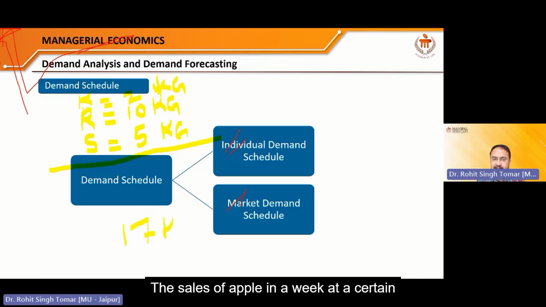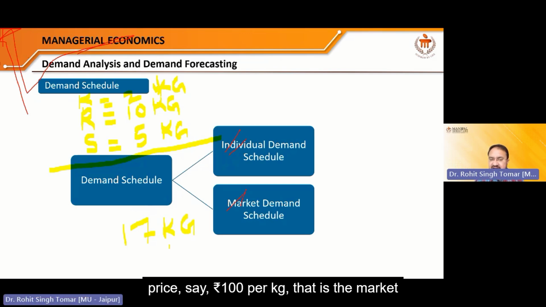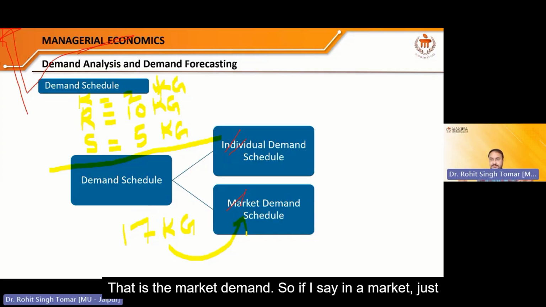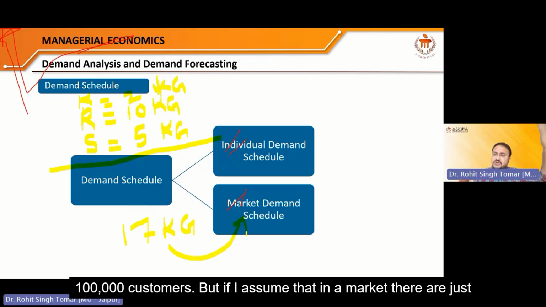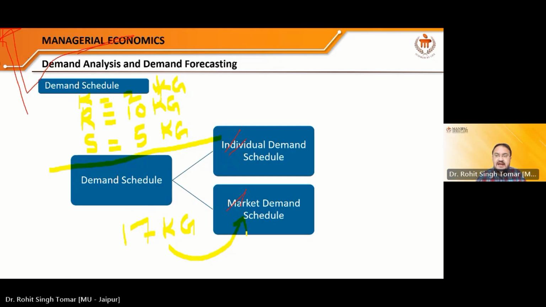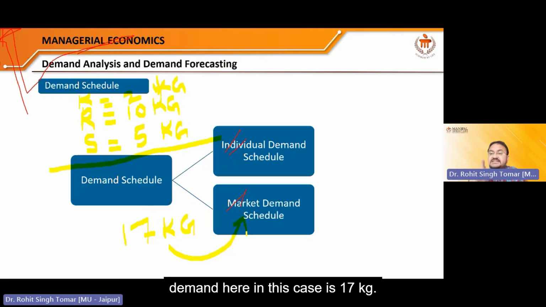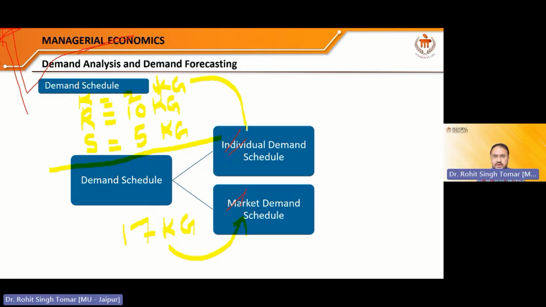So if I add all these three, it gives me 17 kilograms. The sales of apple in a week at a certain price, say 100 rupees per kg, that is the market demand. So just assume that in a market there are just 3 customers. There can be more, 10 customers, 20 customers, 100,000 customers. But if I assume there are just 3 customers and they compose the market, then the market demand here is 17 kg. And what is the individual demand? Say, what is the individual demand of Kishan? The individual demand of Kishan is 2 kg.